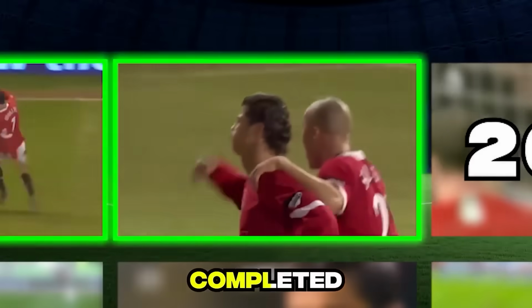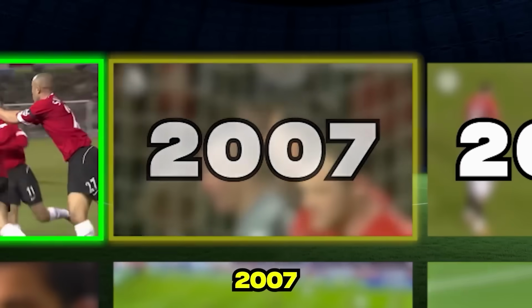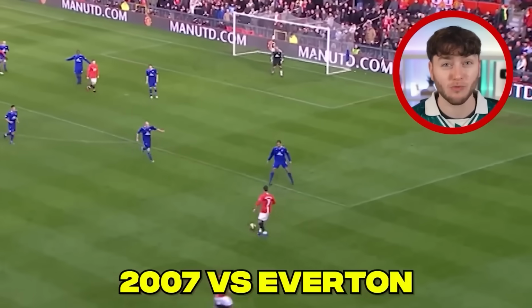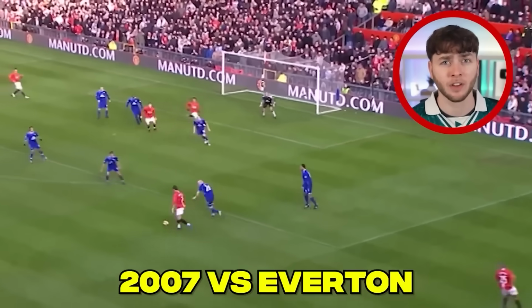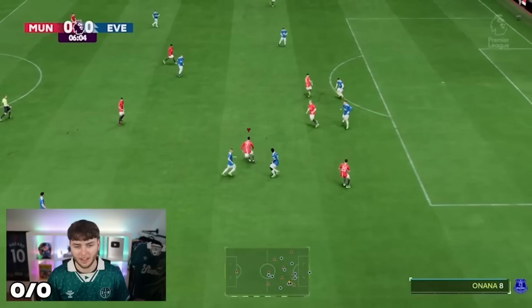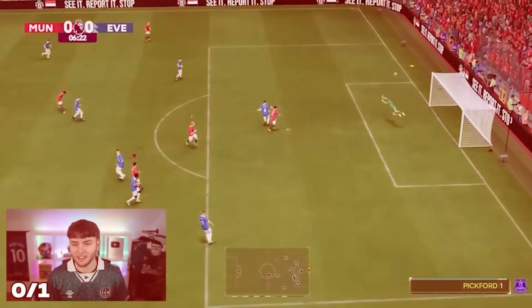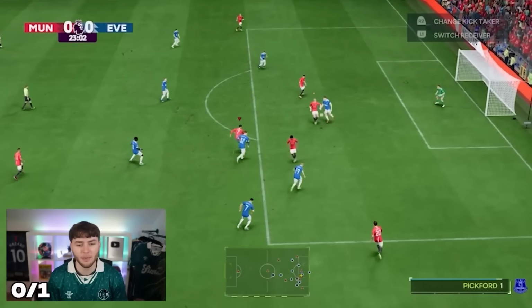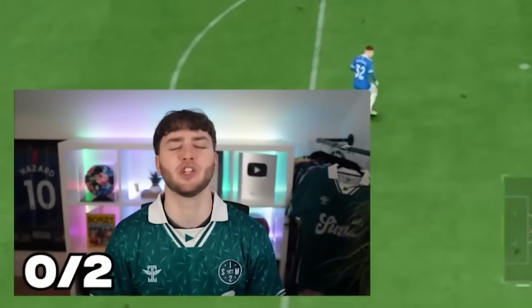And with that goal completed, it was time for 2007. Ronaldo scored a few bangers in 2007, but one of them stood out right at the very end against Everton. This goal, naughty. Oh my god. Does a feint. Buries it. Oh my god, that would have been it. Feints him. Top bins. Oh, Pickford, just get lost.